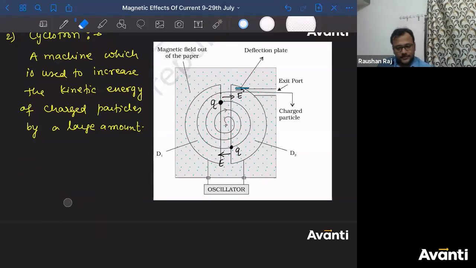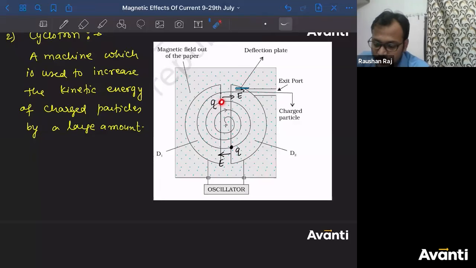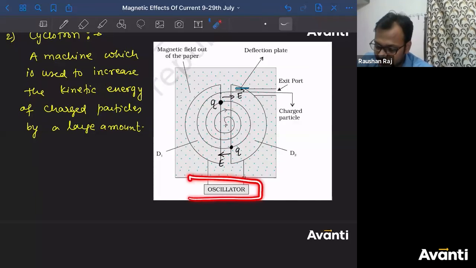Time period क्या होना चाहिए? Same ही होना चाहिए. Correct है? But can I say that when this charged particle will come here, the direction of electric field will be towards right, and when the charged particle will come here, the electric field will be towards left. To do this change, to do this kind of alteration with the electric field, we use an oscillator here.